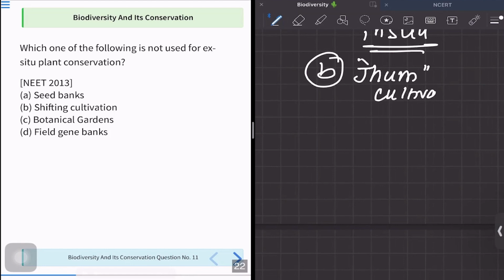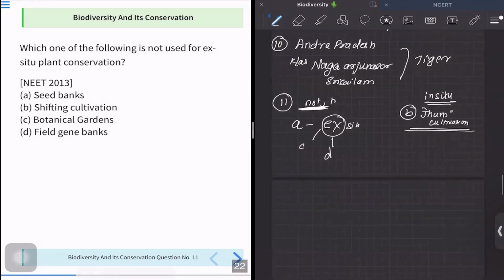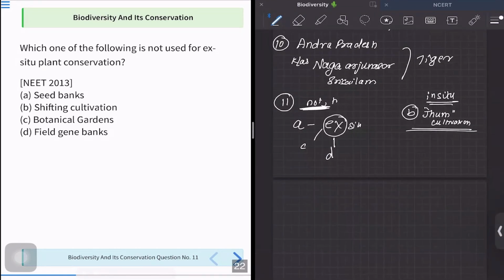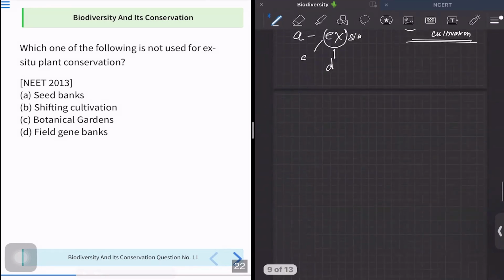Now, what happens here is that we grow crops on an area of land, and after the crops are harvested, we burn that place, and then we move to a new area and try to produce our new crops. And ultimately, since there is no such artificial environment, it is actually a natural habitat. So yes, it is in situ conservation. So option number B is the most appropriate answer.